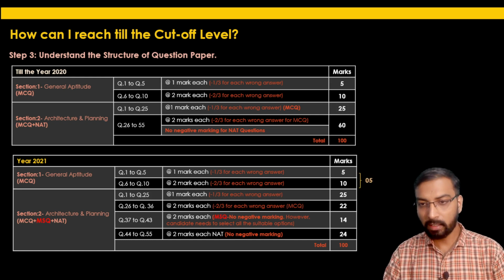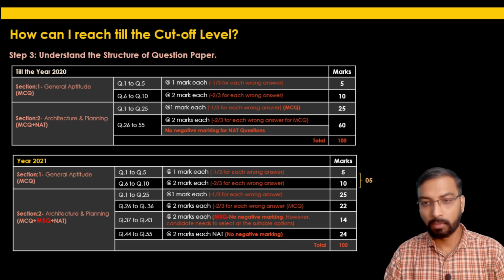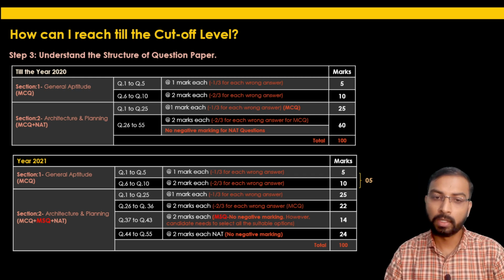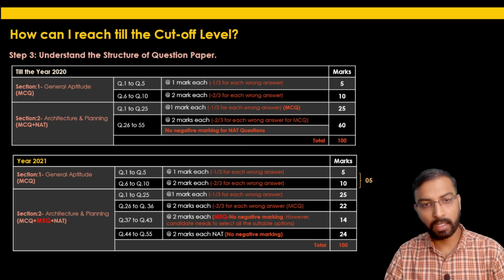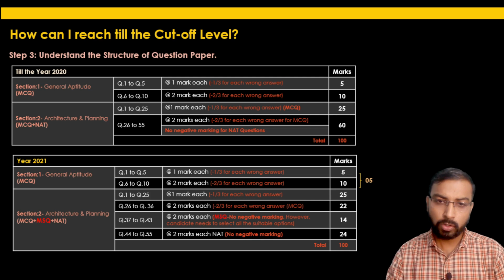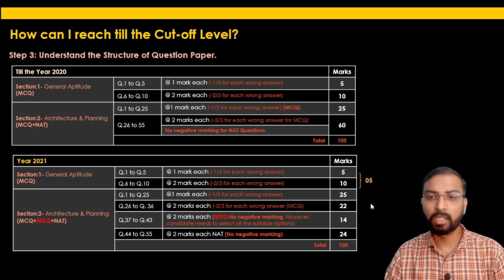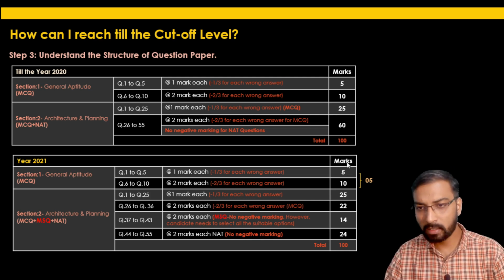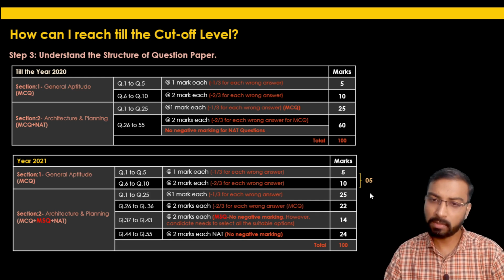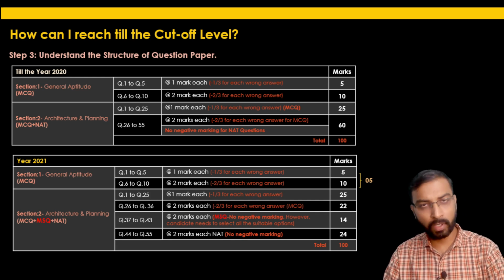As I said in the first slide, or in the first few minutes of this lecture, achieving the cutoff level marks in GATE 2021 was an easy task. We have already discussed the 2021 question paper also. If you go and see the general aptitude section, achieving 5 marks out of the total 15 marks was easy. The 5 questions of the general aptitude section were very easy to solve.